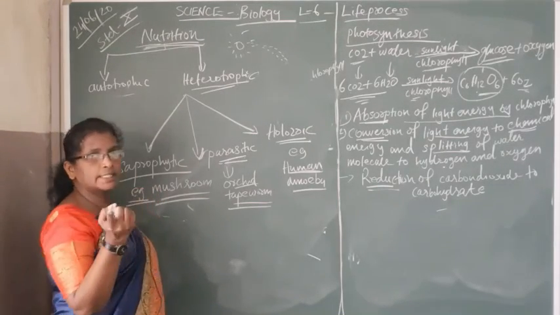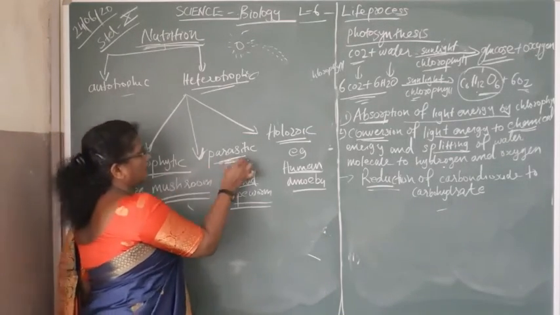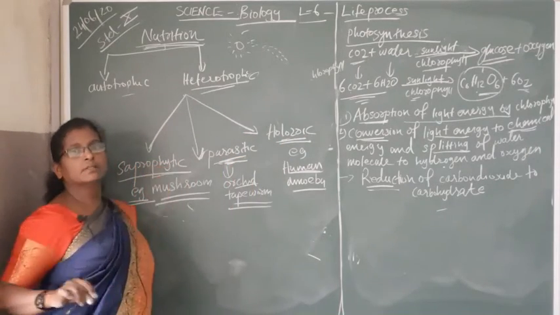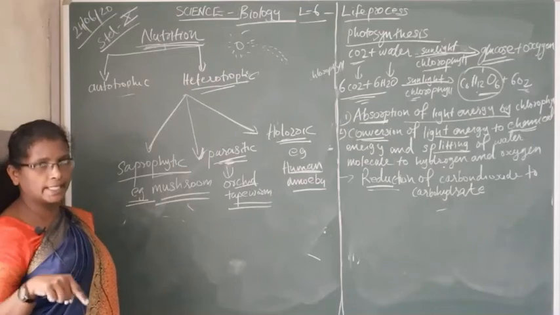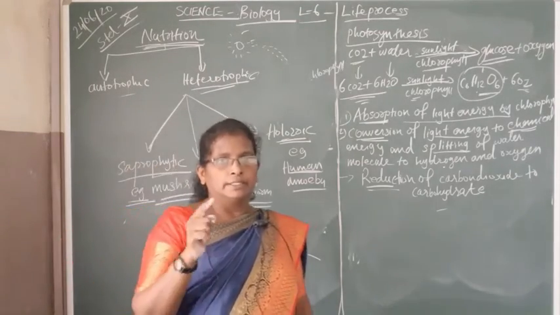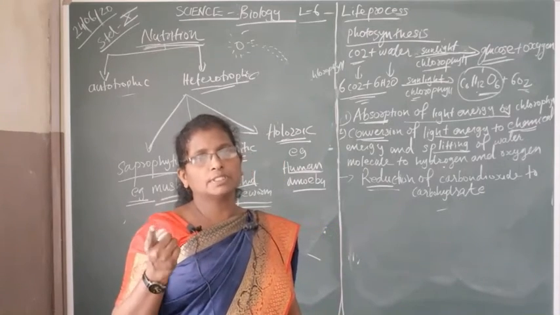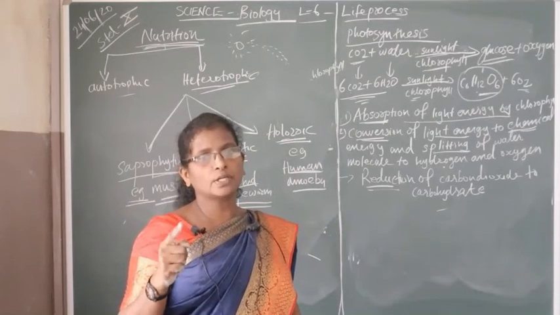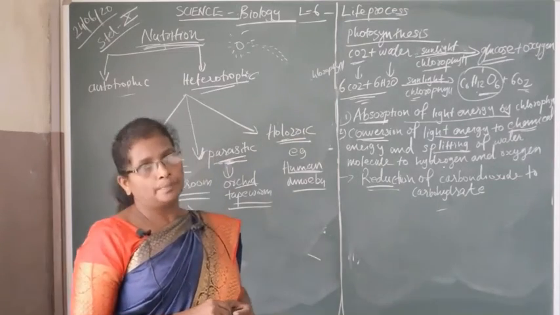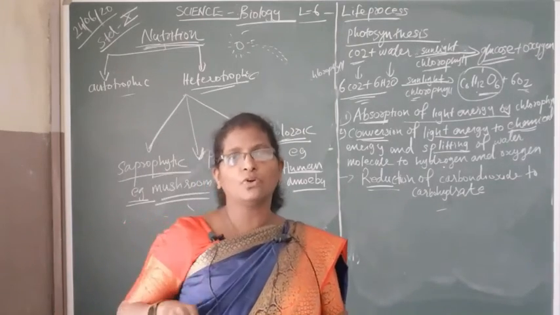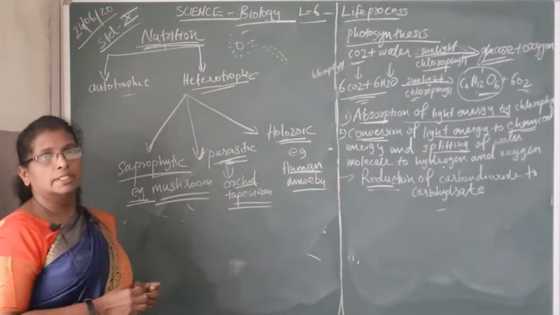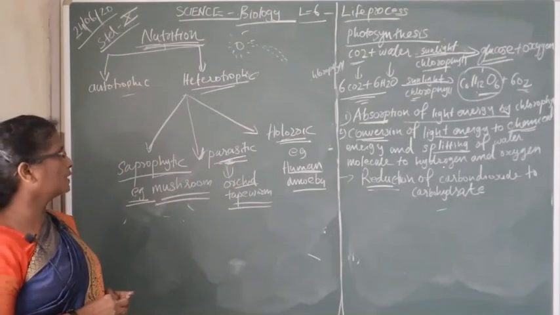So there are three types: saprophytic, parasitic and holozoic. Saprophytic, organisms derive food from dead and decayed matter. Parasitic means they take the food or derive the nutrition from part of plants or animals without killing. And holozoic, plants or animals or whole organisms are taken as food. These are the different types of heterotrophic nutrition.